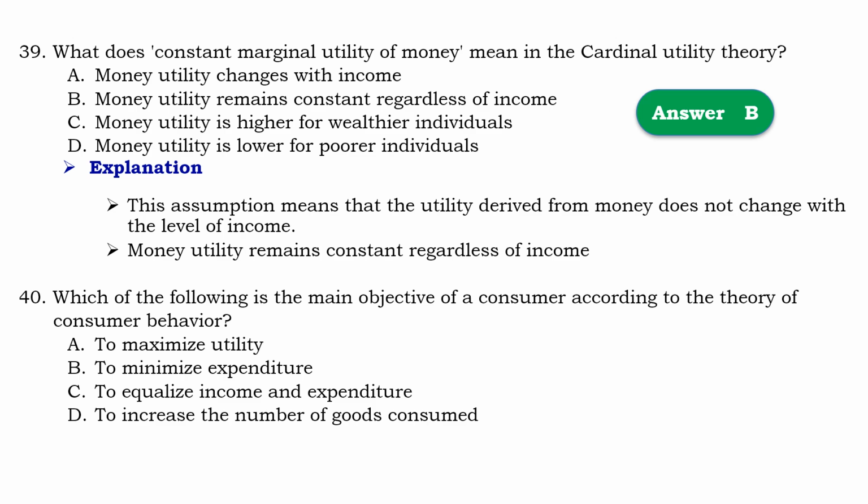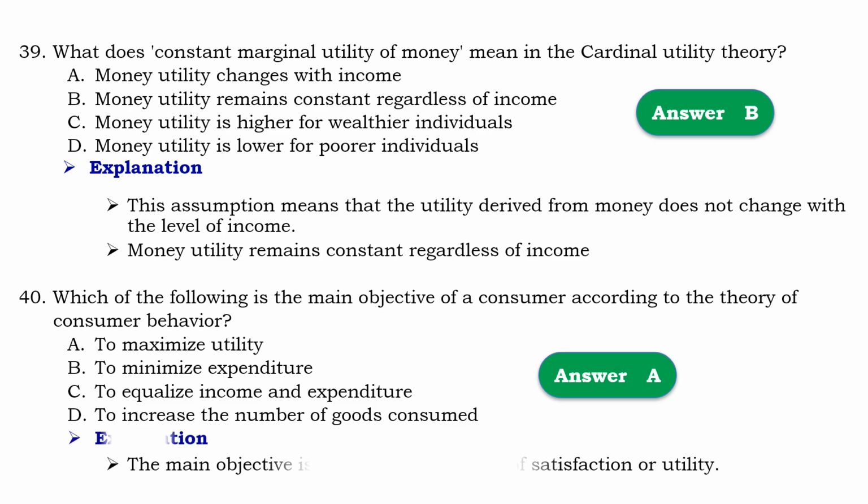Question number 40, which of the following is the main objective of the consumer according to the theory of consumer behavior? So that should be A, to maximize utility. Means that the main objective is to maximize the level of satisfaction or utility.